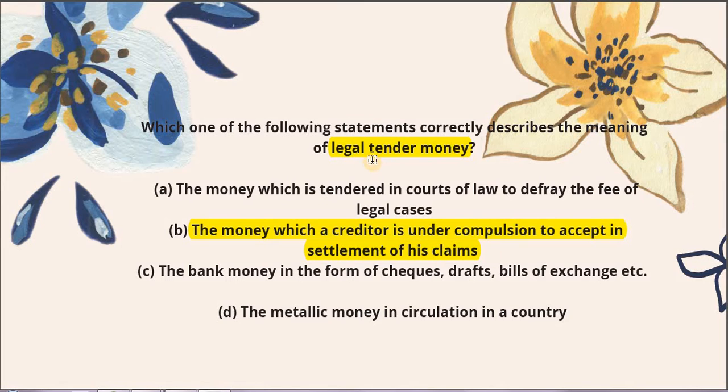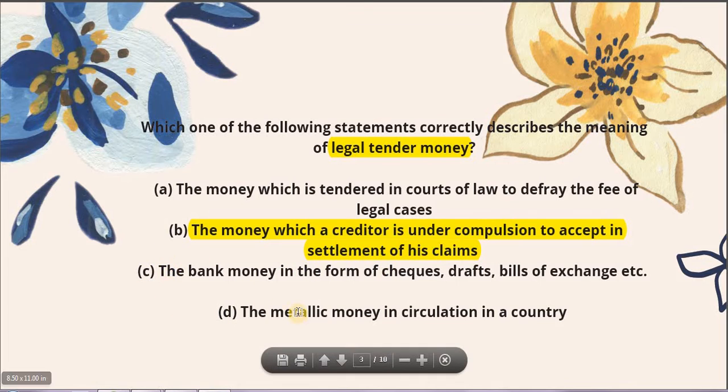If a currency is legal tender money, then the person cannot refuse to accept that very currency. Today you go to any shopkeeper and you offer him a ₹10 note and ask him to give you a cookie. The shopkeeper wouldn't say that he or she will not accept the ₹10. No, it's legal tender money, so one person has to accept it, and this is what's been written in option number 2, that the money which a creditor is under compulsion to accept in settlement of his claims.